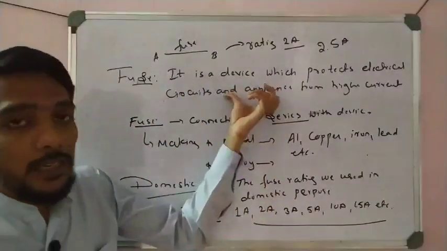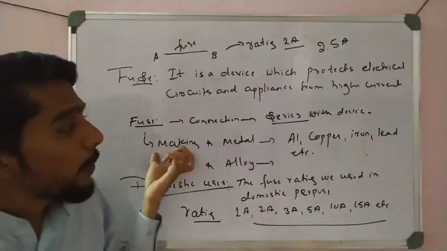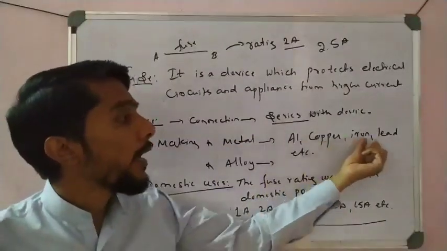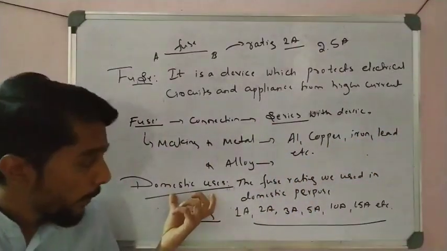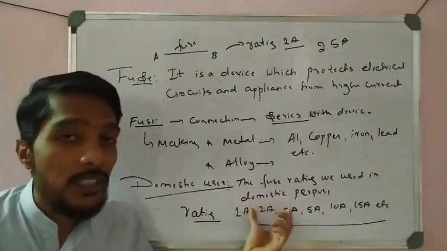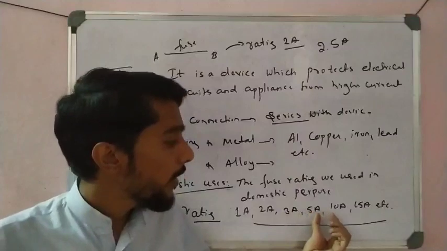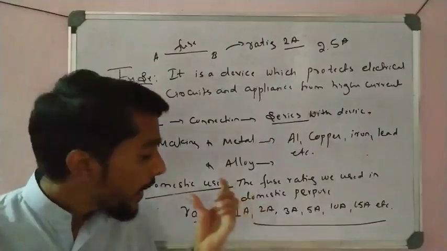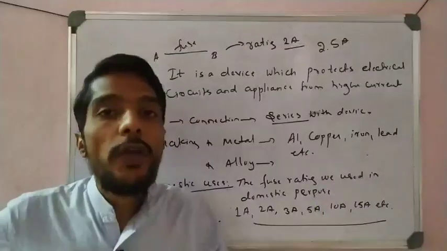So a fuse is a device, that is the definition, and its connection is always in series. For making a fuse, metals or alloys may be used. Metal examples are aluminium, copper, iron, lead, etc. In domestic purposes we also use fuses, with ratings of 1 ampere, 2 ampere, 3 ampere, 5 ampere, 10 ampere and 15 ampere, etc. The rating of a fuse is the maximum current flowing into the fuse.